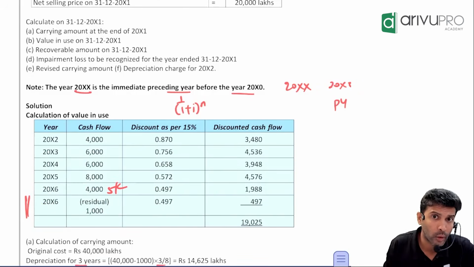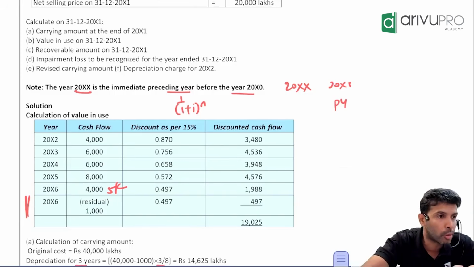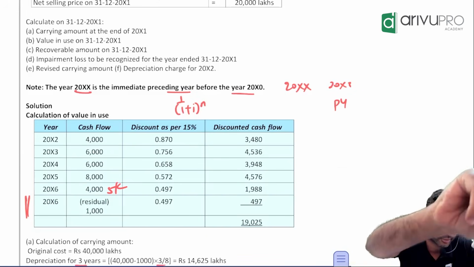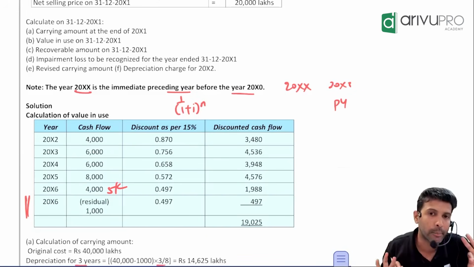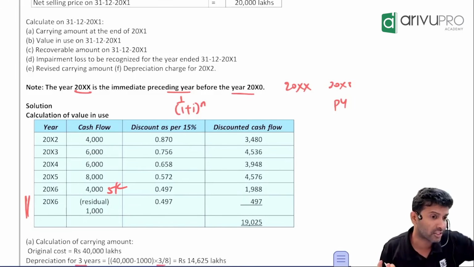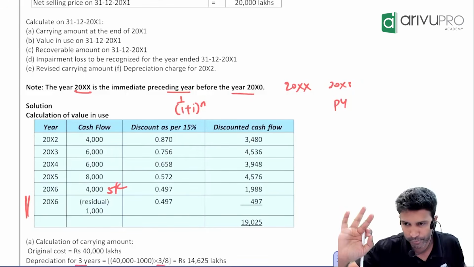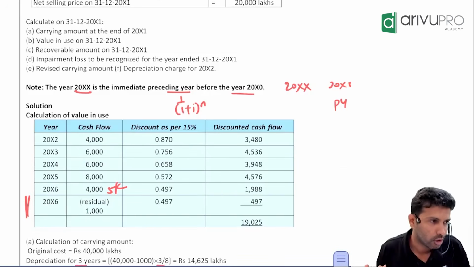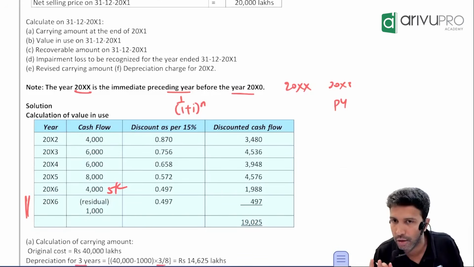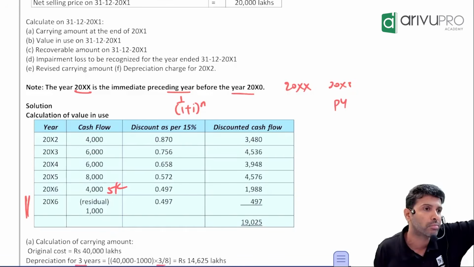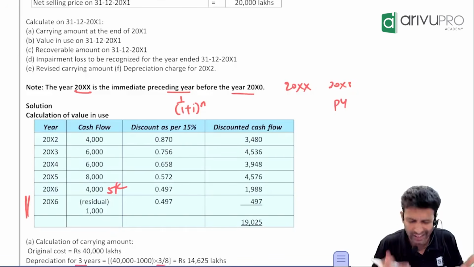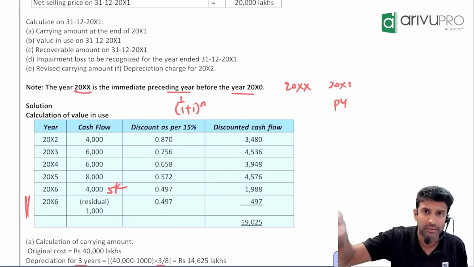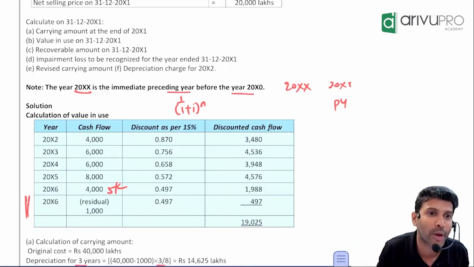Silly mistake. But if value in use is wrong, recoverable amount is wrong, impairment loss is wrong, journal entry is wrong, revised carrying amount is wrong, depreciation is wrong, the whole question is wrong, 0 marks. Just one mistake can lead to 0 marks. Instead of getting 6 marks, you literally got 0. And you can't blame the evaluator because every step of yours is wrong. So these are small things you need to be aware of, and you will be aware only when you write some mocks. I can only tell you what I feel can be done, but your creativity knows no boundaries at all.